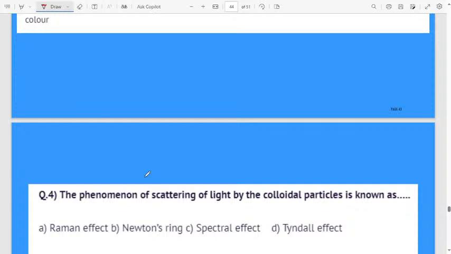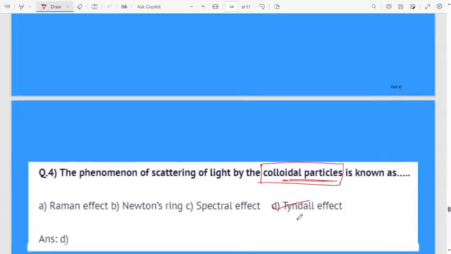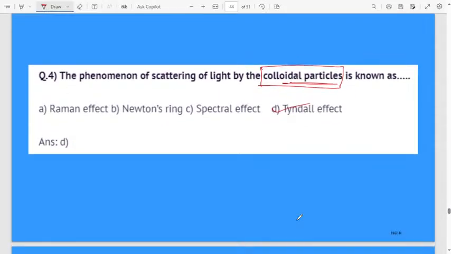The phenomenon of scattering of light by the colloidal particles is known as: first option Raman effect, second Newton's ring, third option spectral effect, fourth Tyndall effect. Very easy question. Very good. Everyone is giving D. Raman effect? No. Scattering of light by the colloidal particles, they are asking for colloidal particles. That is the Tyndall effect. Colloidal particles means, always remember, we will use the Tyndall effect.